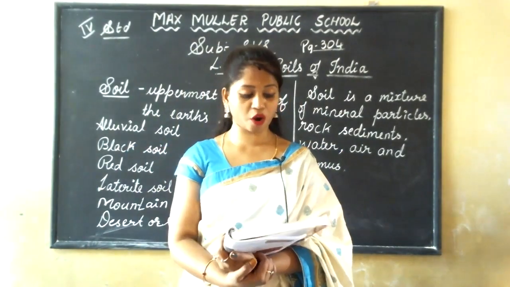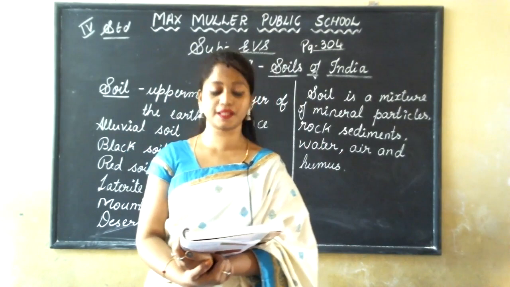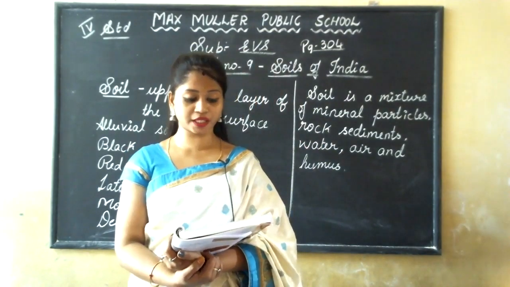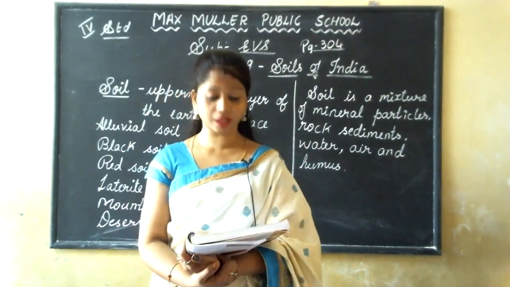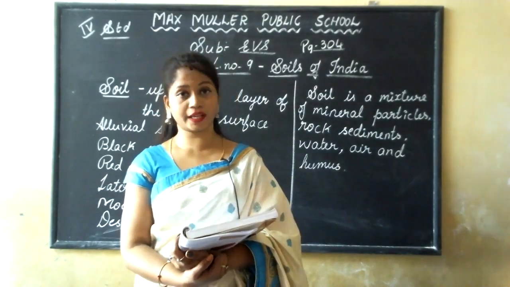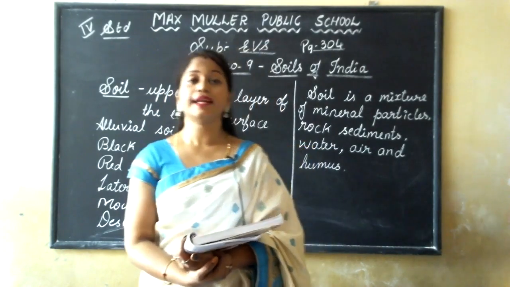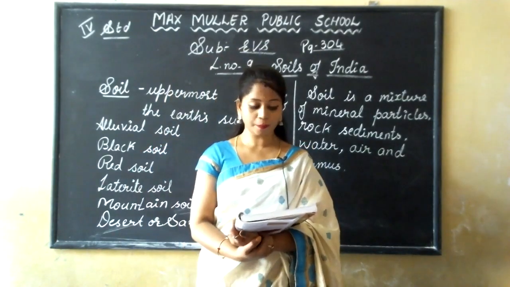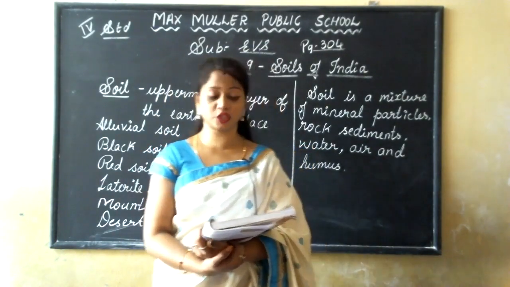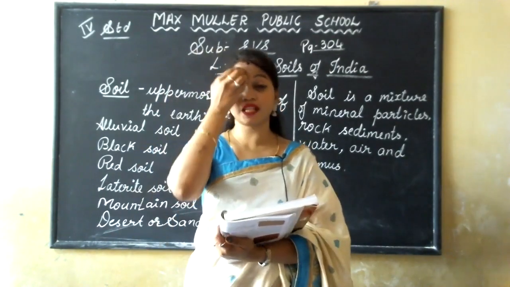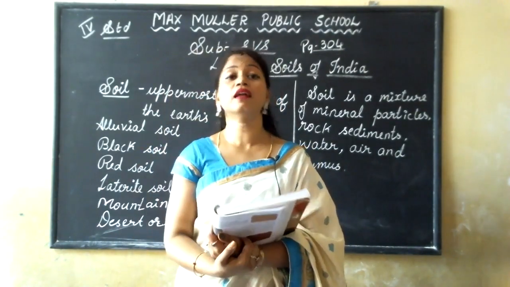These sediments of rocks are carried to different places by natural agents like rivers, glaciers, wind and waves.